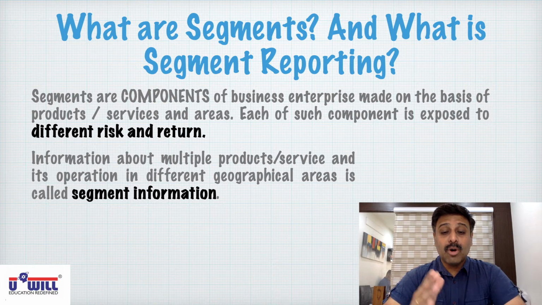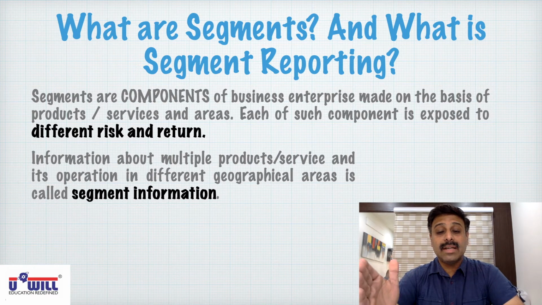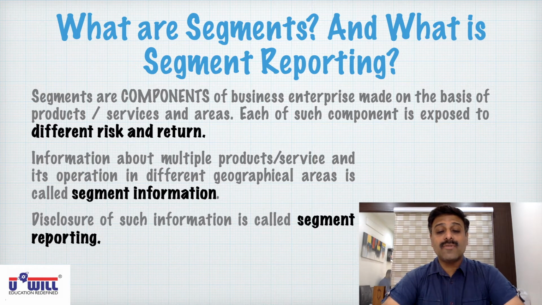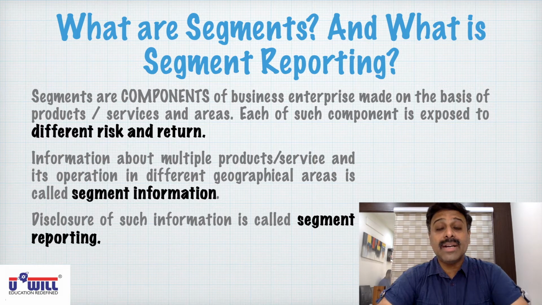So information about multiple products or services and its operations, operations meaning revenue, expenses, assets, liabilities, in different geographical areas is called segment information. And now what is segment reporting? Disclosure of such information is called segment reporting.